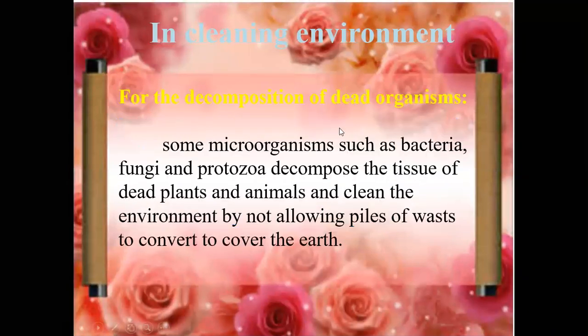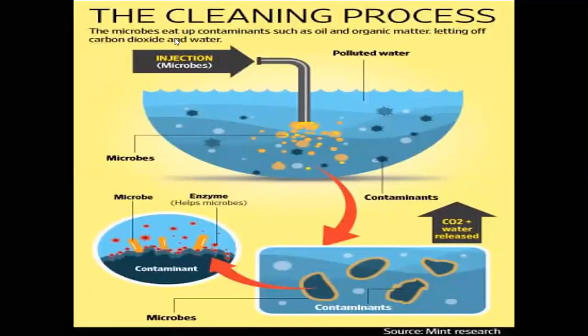For the decomposition of dead organisms, microorganisms such as bacteria, fungi, and protozoa act on the tissues of dead plants and animals, the dead substances of plants and animals, and clean the environment. They decompose them into the soil, not allowing piles of waste to cover the earth. Simply, they decompose the total materials into the earth. See here, the cleaning process: how does it take place?